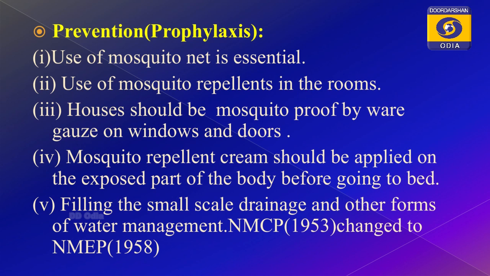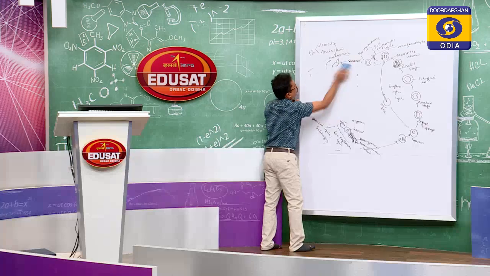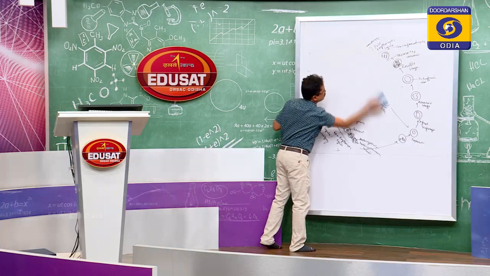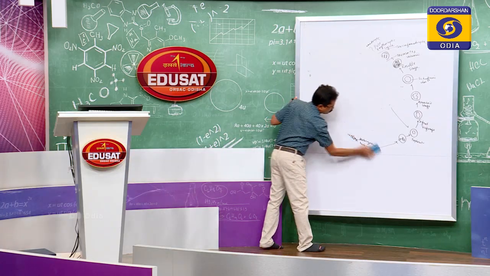Now, this is about the symptoms and all this. We have discussed the asexual cycle. Similarly, another part of the cycle is the sexual cycle, which takes place in the mosquito. The gametocytes enter the mosquito through the mosquito bite.